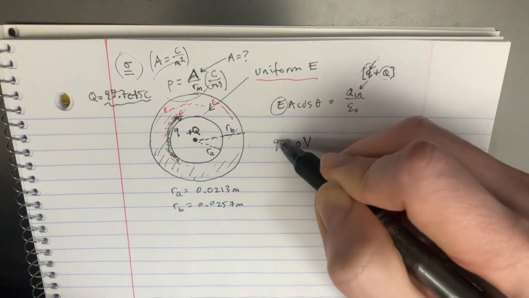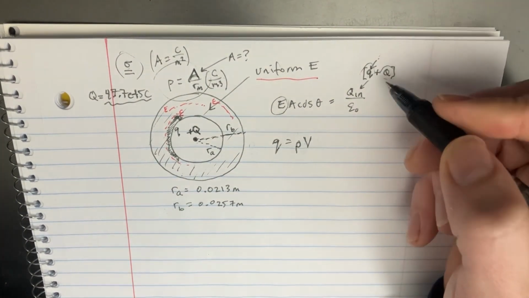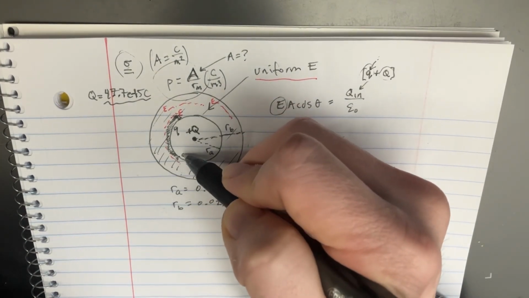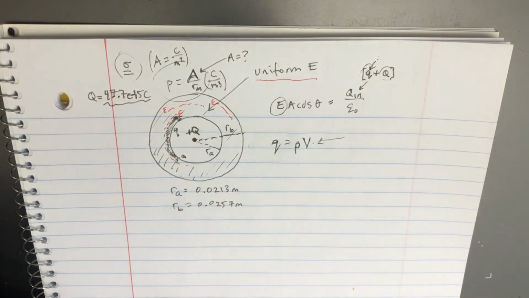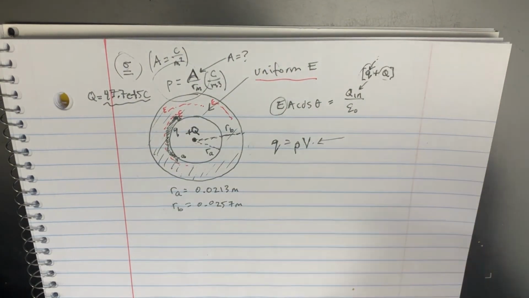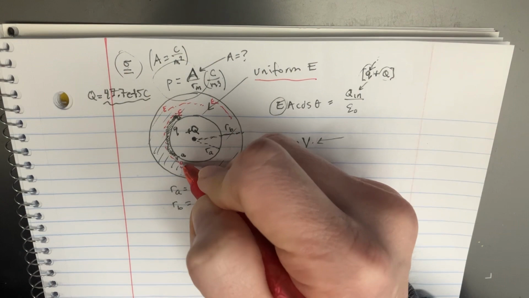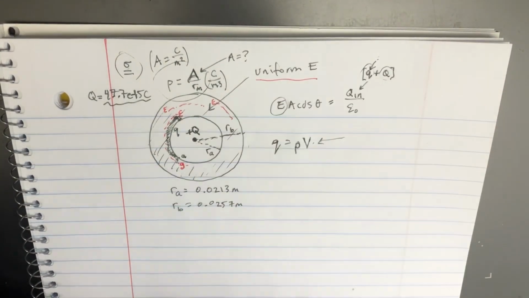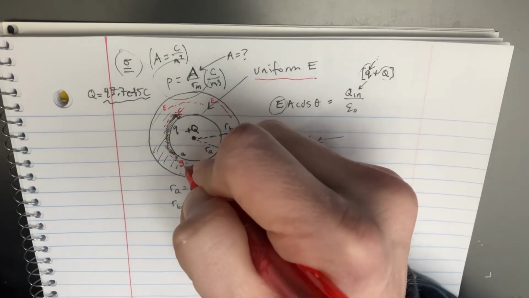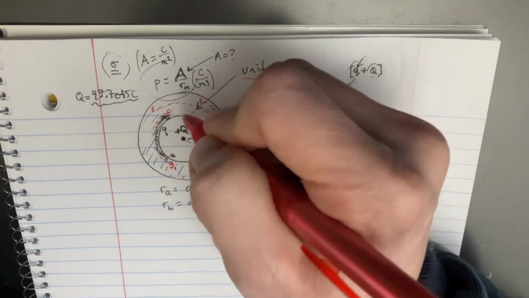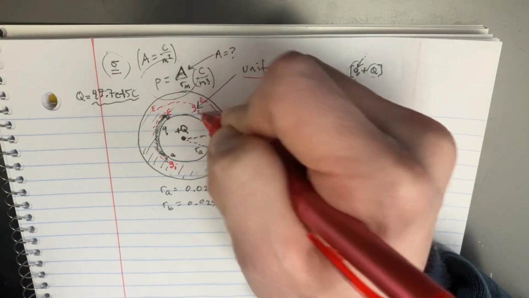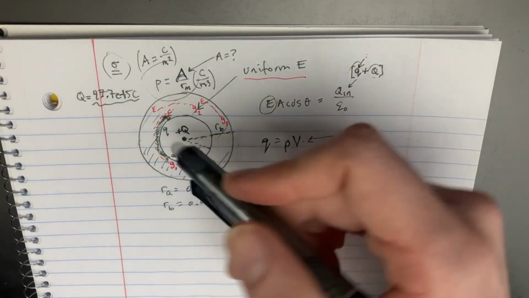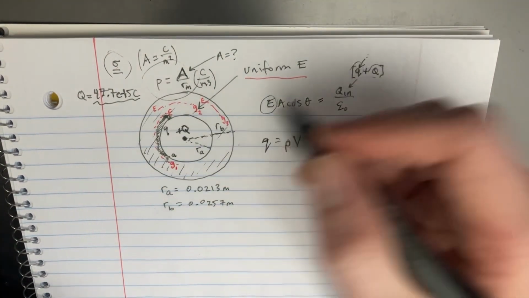So now we have q equals rho V. For the volume we're looking at here, we're going to start at radius a, and then go to the next radius, which I'll call g. I want to keep track of these variables, because some of them are going to be changing and some of them are not. This one would have a g1, a radius of 1 there, this one would have a radius of 2, and this one a radius of 3, right?